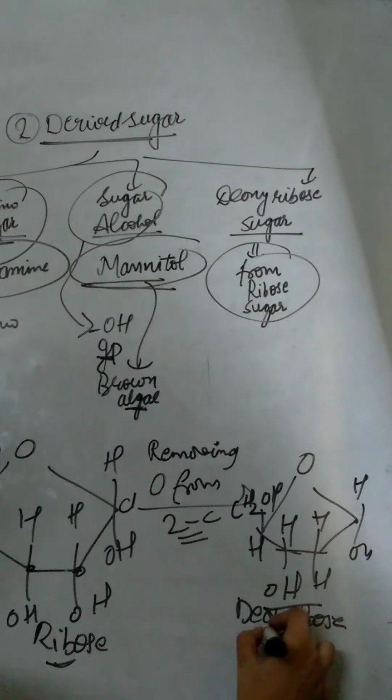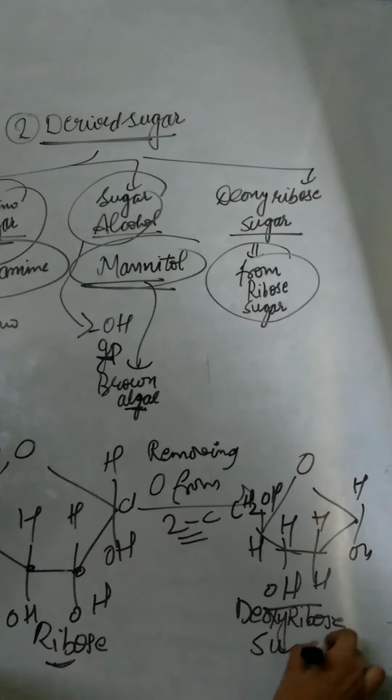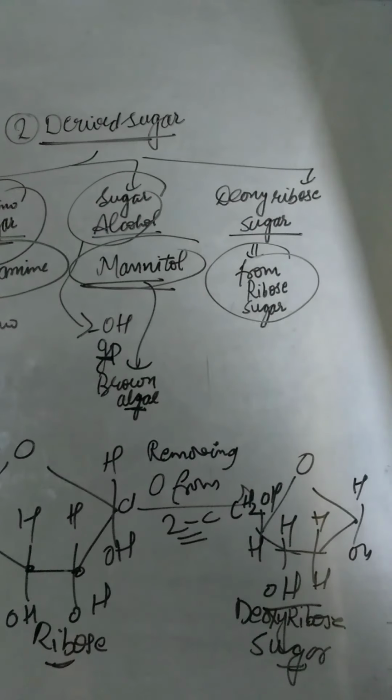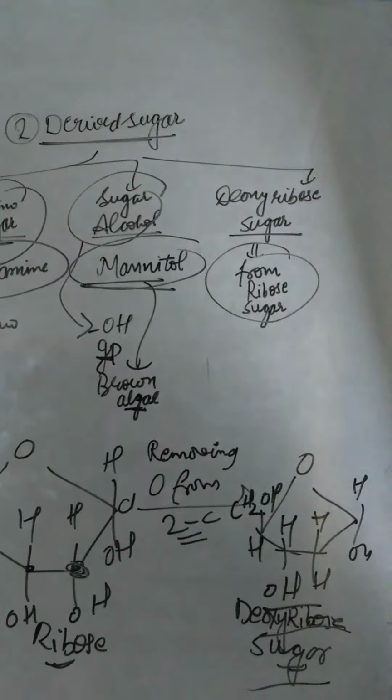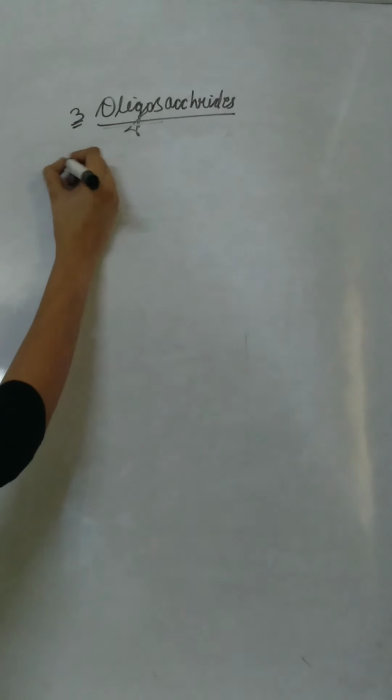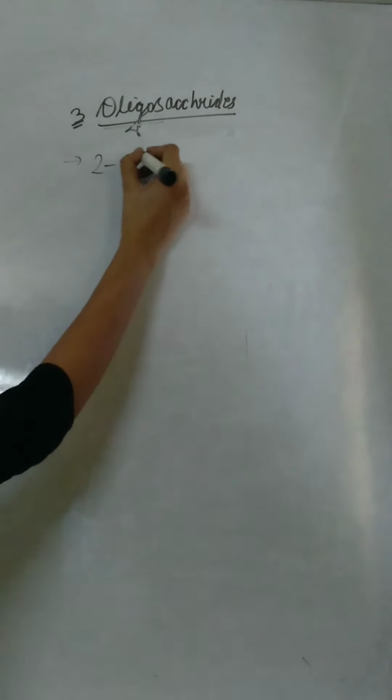So we get deoxyribose sugar by deoxygenation at the second carbon atom. Third classification of simple sugars is oligosaccharides. These are those simple sugars which contain 2 to 9 monosaccharide units.